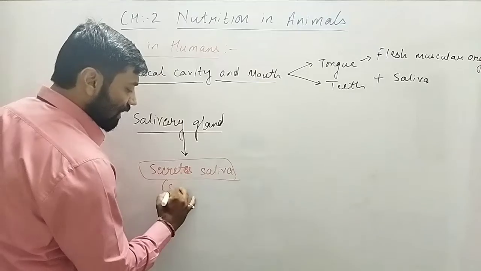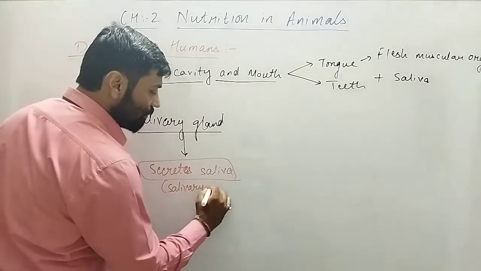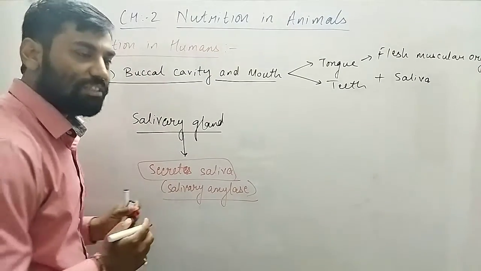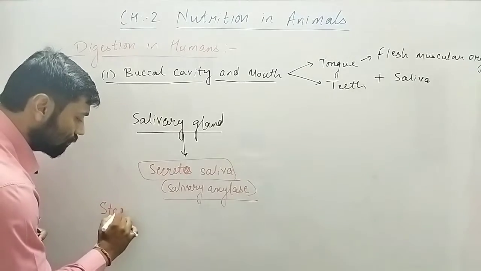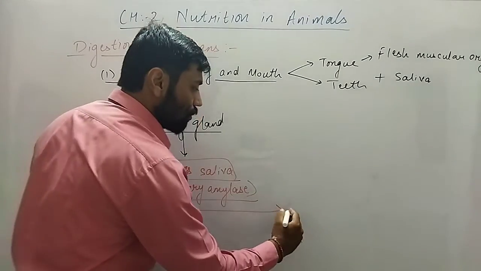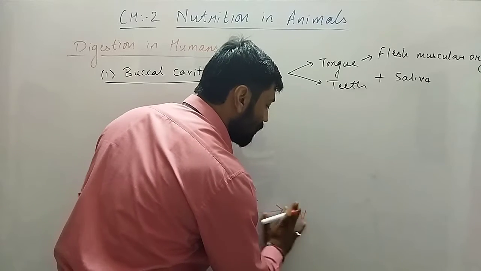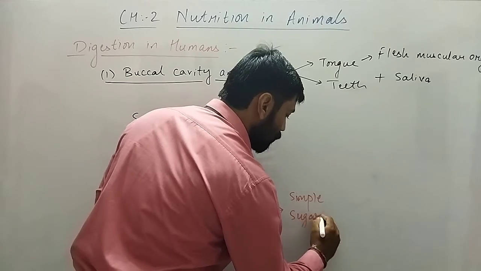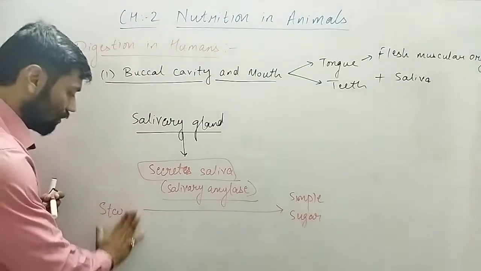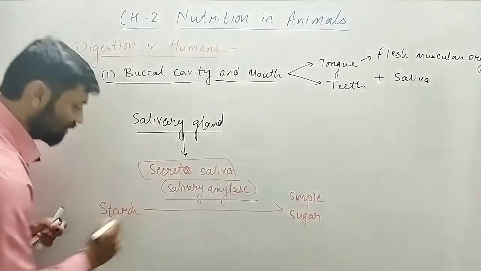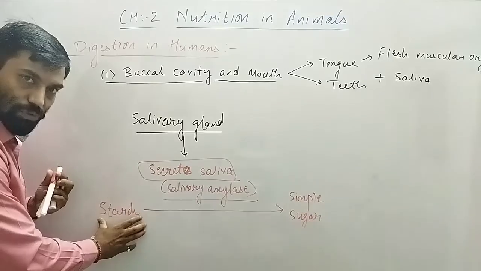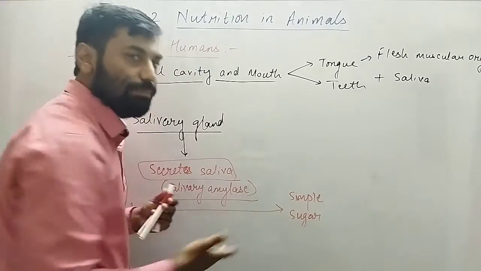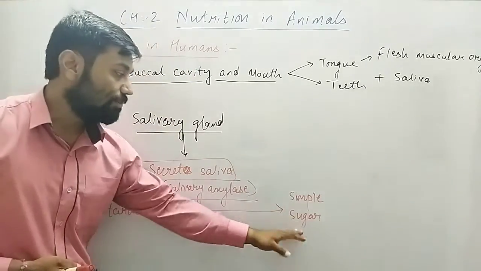The saliva contains salivary amylase, right. It is an enzyme. What does salivary amylase do? It converts starch into simple sugars. So you can see the starch, which is a complex food, has been broken down into simple sugar, that is simple food, right? So the breakdown has taken place over here.